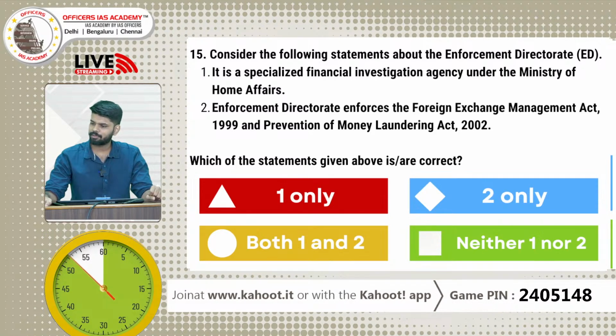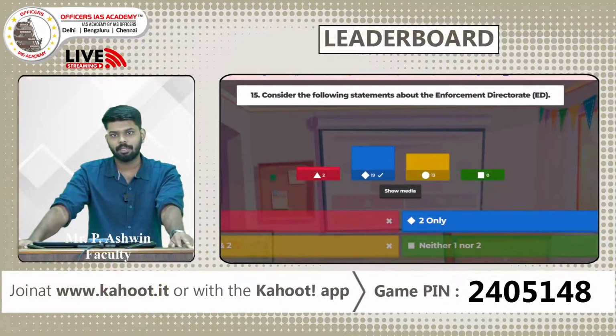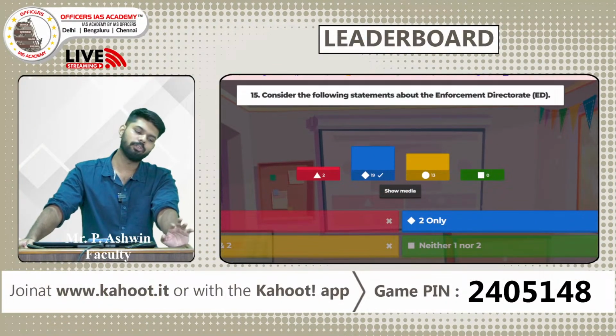Hope most of you have answered the question. So the answer is B only, because ED comes under the Ministry of Finance, and the other two acts give powers to ED.